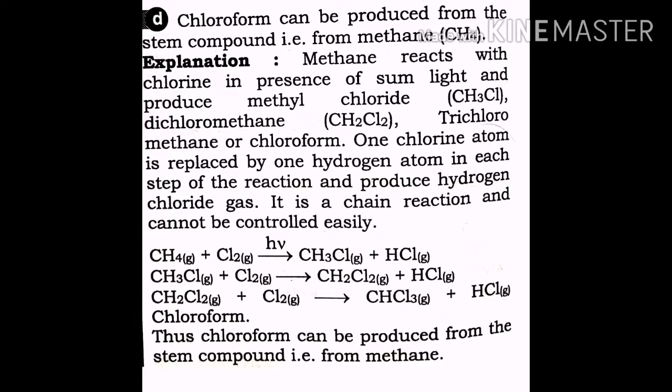So the reaction is CH4 plus Cl2 with UV light produces CH3Cl plus HCl; CH3Cl plus Cl2 produces CH2Cl2 plus HCl; CH2Cl2 plus Cl2 produces CHCl3, and it is called chloroform. Thus chloroform can be produced from the stem compound methane. This reaction we discussed in our lecture, so you can memorize it and practice more repeatedly and carefully.